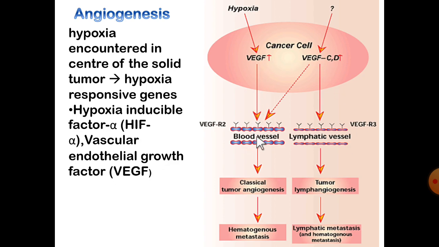These growth factors act on nearby blood vessels to promote new blood vessel formation. In the same way, lymphoid vessels also form new lymphoid vessels. Usually these blood vessels carry the nutrients to the newly growing cells. In the same way, the wastes are removed by the lymphoid vessels, which promotes further cell division.